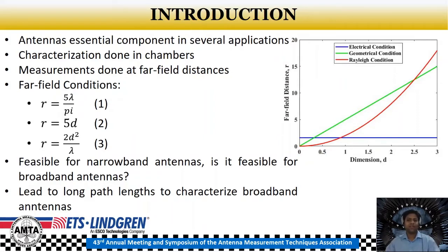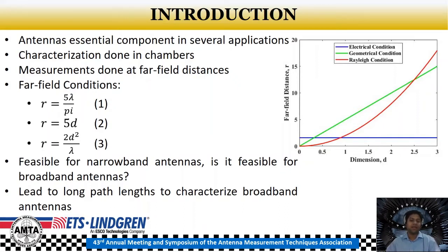Now, the far field criteria which we just mentioned is definitely applicable for accurately characterizing several narrowband antennas. However, one would question if the same would also apply accurately or feasibly for broadband antennas. For example, the far field distance for a dipole antenna can be computed based on the physical dipole dimension. Like for a half wavelength dipole, you already know it's lambda by 2, which corresponds to the resonant frequency.